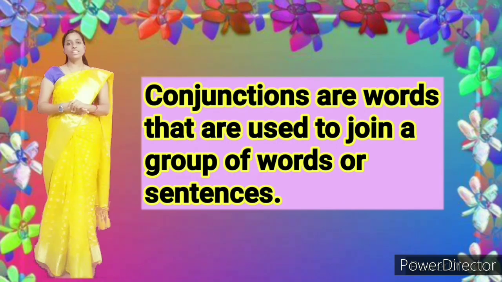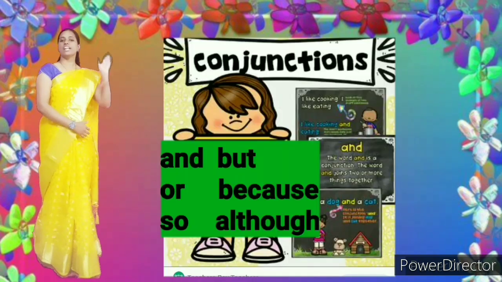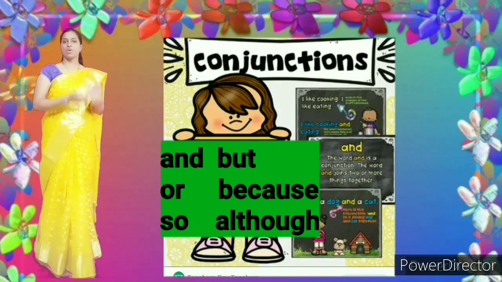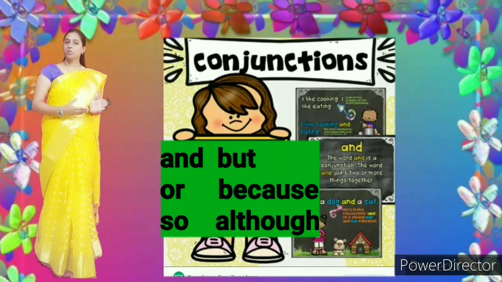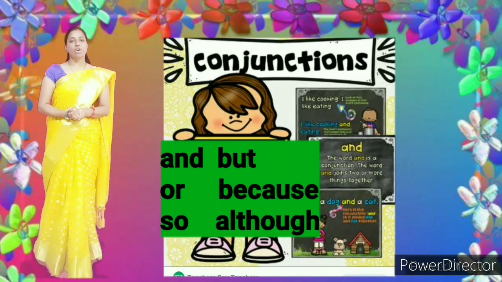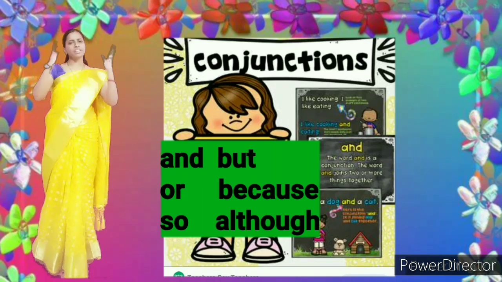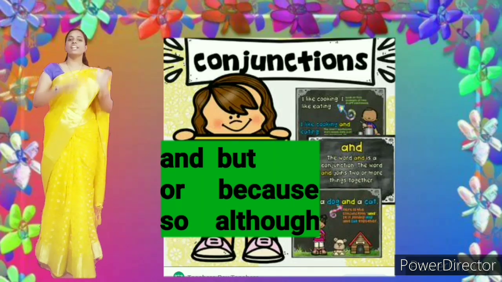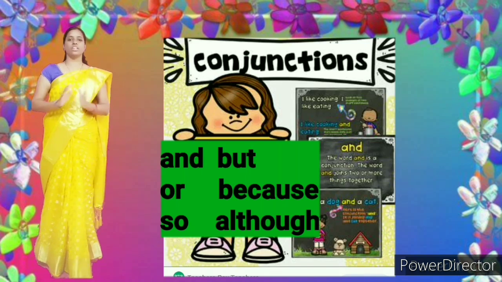Alright children, first we will see few conjunctions. So what are those children? And, but, or, because, so, although. These are all conjunctions. There are many more conjunctions, but in our class we are going to study these conjunctions only.